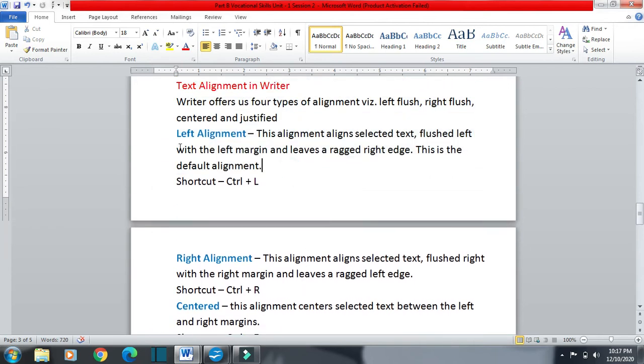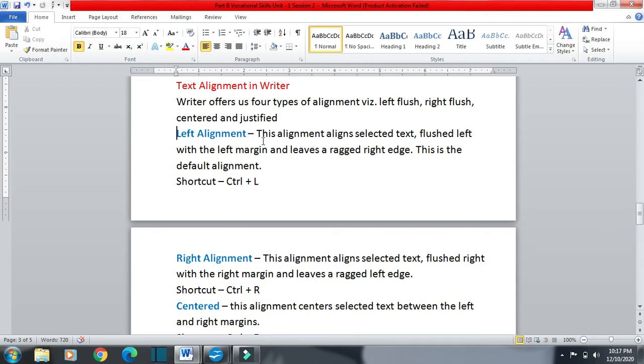First we will see left alignment. This alignment aligns the selected text to the left side, meaning it will be touching the left margin. This is the left margin, and it is touching the left margin.